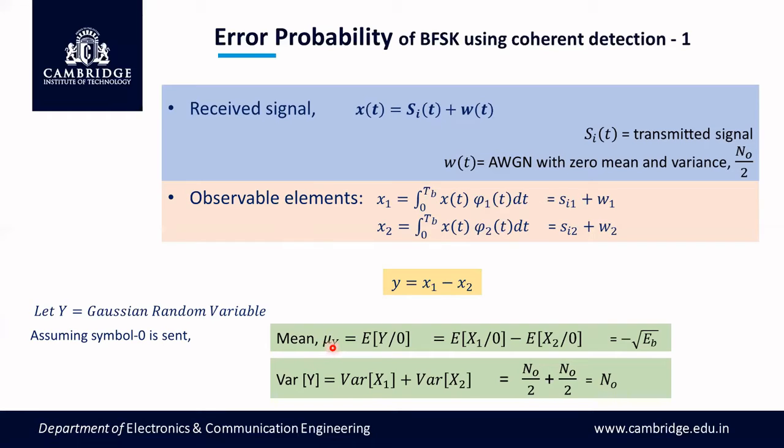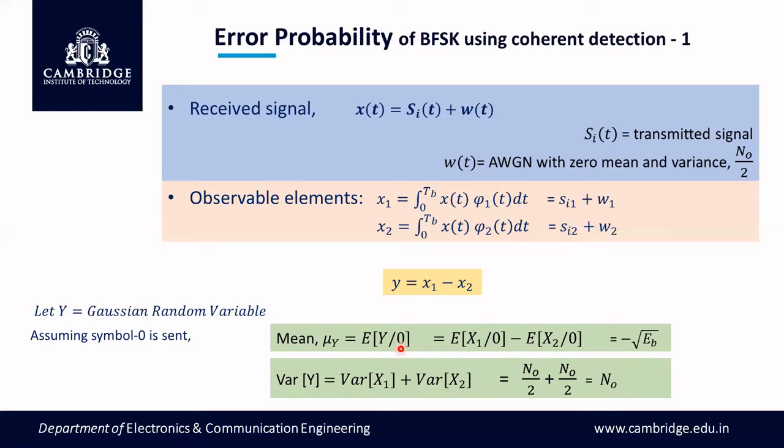So the mean of Y is equal to the expectation of Y when 0 is transmitted, this is Y given 0. So that means it's a conditional value. So Y is nothing but X1 minus X2, that's why expectation of X1 minus expectation of X2.